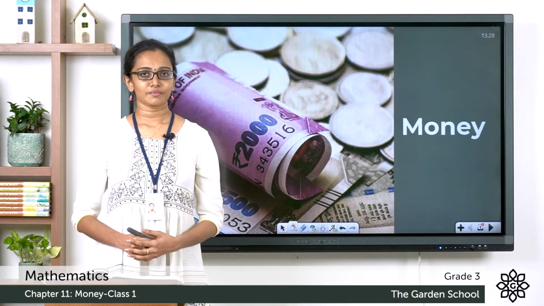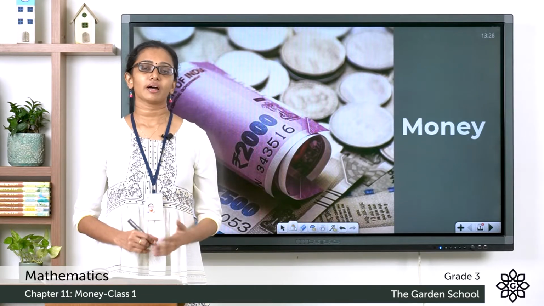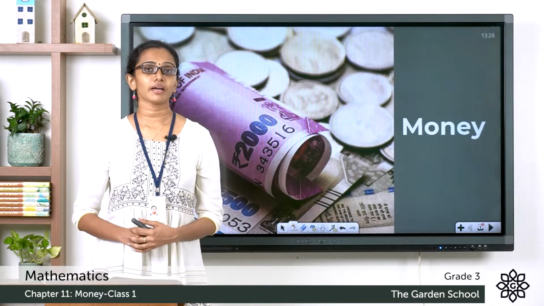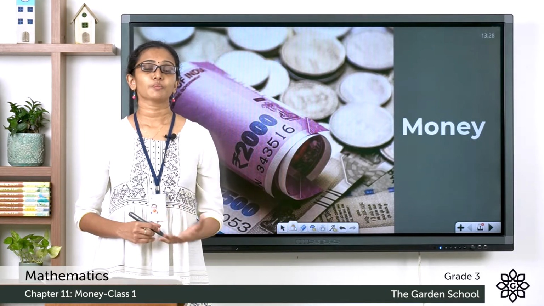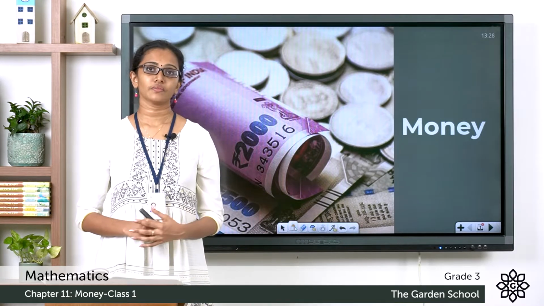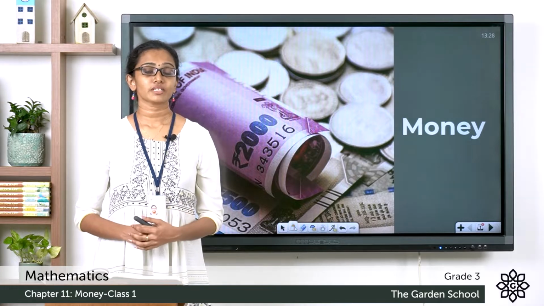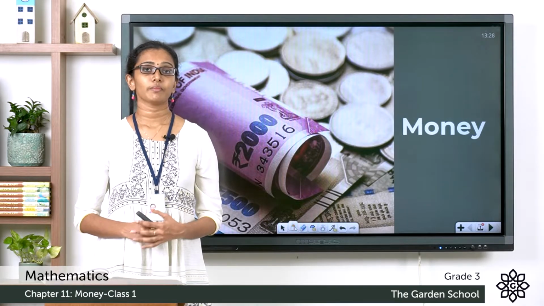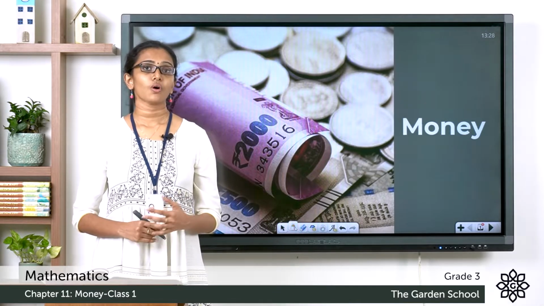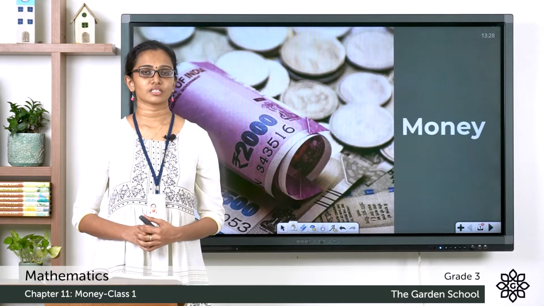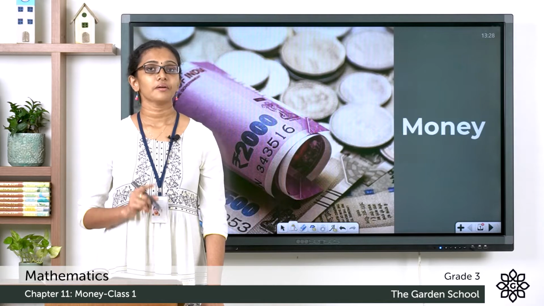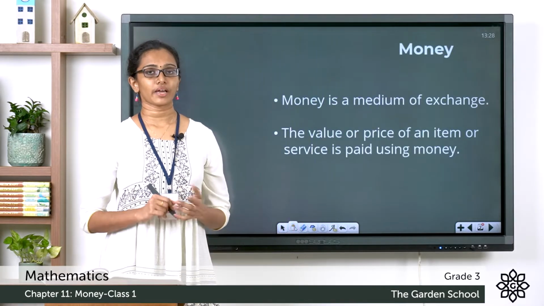Let's start a new chapter today, chapter 11, money. So, what do you mean by money? What do we use money for? We use money to pay for different goods and services. We may deposit money as savings. We may lend money to or borrow money from other people or other institutions. So, we can say money is a medium of exchange.